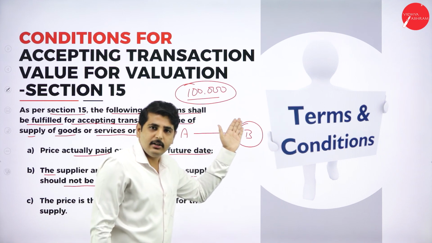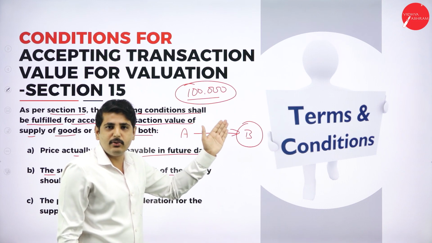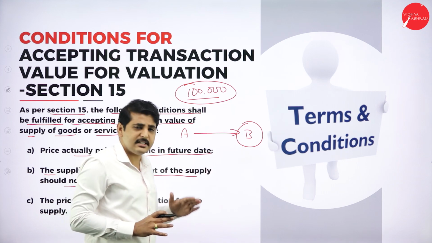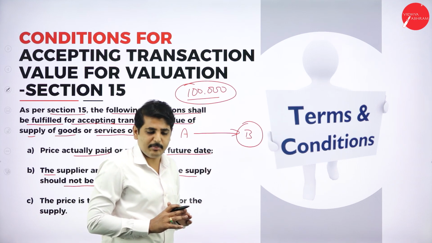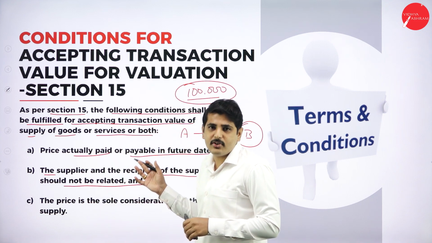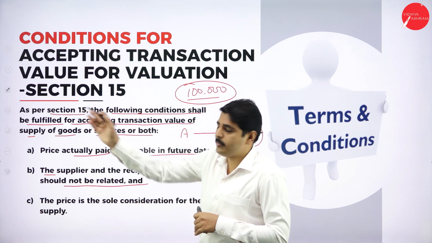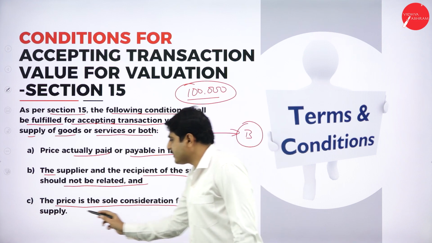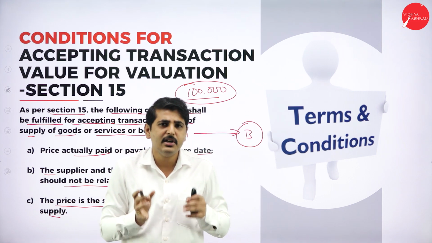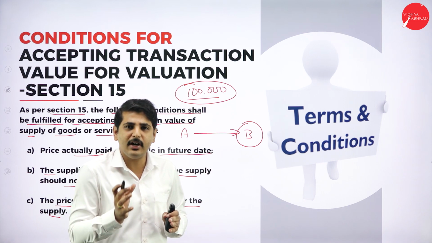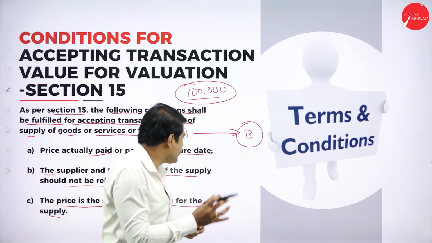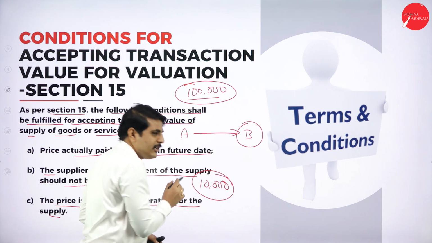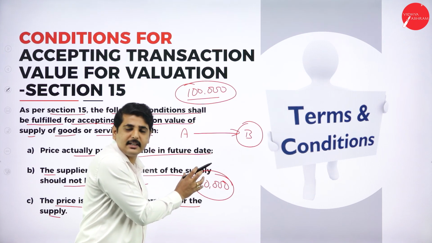Otherwise, if you are sending goods to your own branch, or to another partner or owner, that should not be considered a supply. This transaction should not be considered a supply. Then we cannot impose the tax on goods sent to our own business or our own person. Next, the price is the sole consideration for the supply. The actual price of the goods is the sole consideration. For example, if the actual price of the goods is 10,000 rupees, this is the sole consideration. We will consider the amount of 10,000 rupees as the supply.